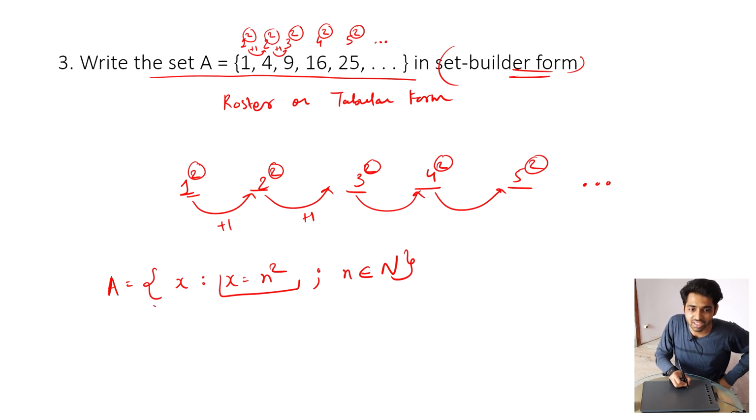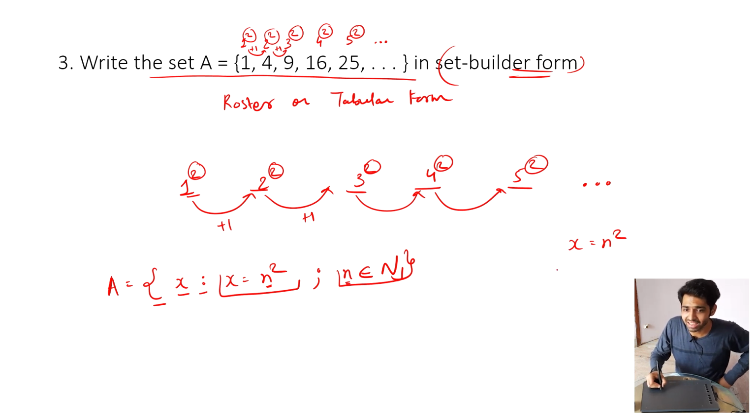I have said that the set of all elements x such that x is equal to n square, so x is equal to n square. But then I have given a little more detail on what n is. N belongs to capital N, which means every natural number can be n.